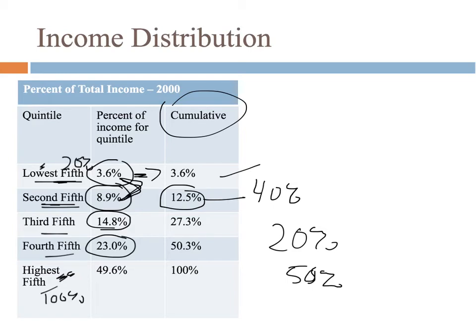So this is 20%, this is the next 20% added to that, and so 40% of income earners earn 12.5%. 60% of all income earners earn 23%. 80% of all income earners earn 50%. And again, 100% of all income earners earn 100% of the income.